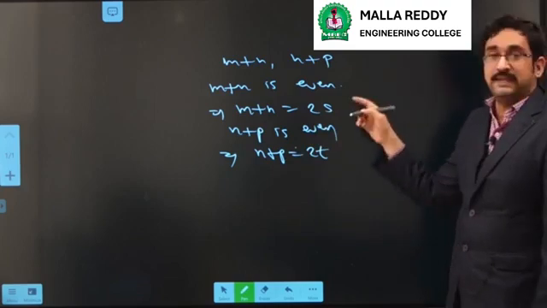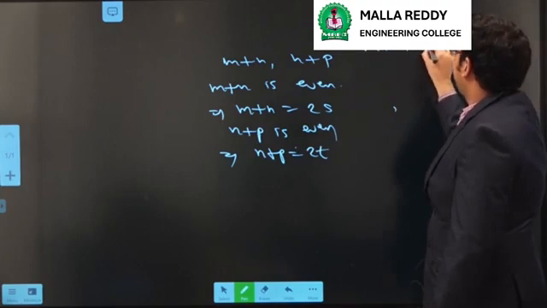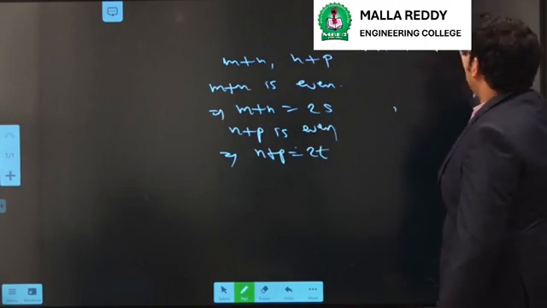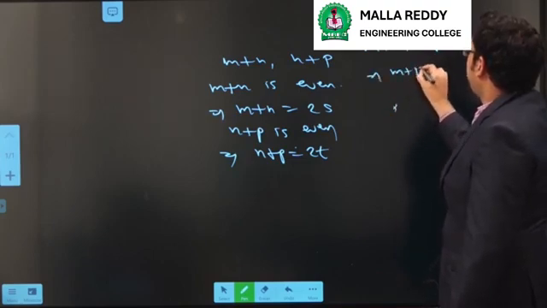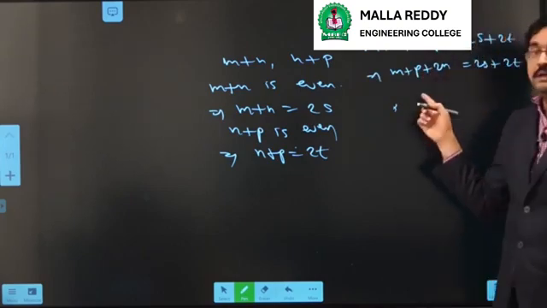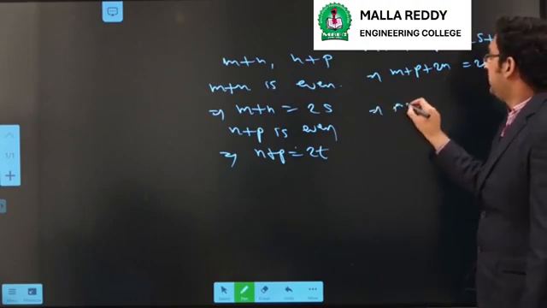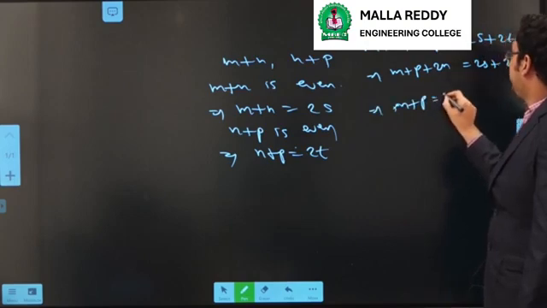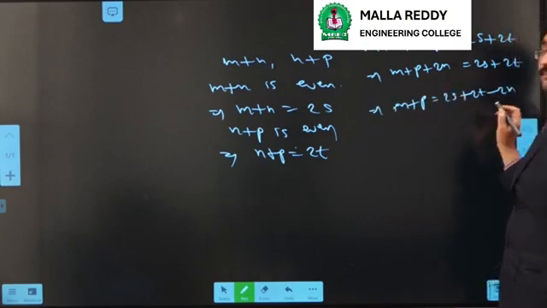Now sum them. So m plus n plus n plus p equals 2s plus 2t. On the left side, m plus p plus 2n equals 2s plus 2t. Take 2n to the right side. Then we get m plus p equals 2s plus 2t minus 2n.